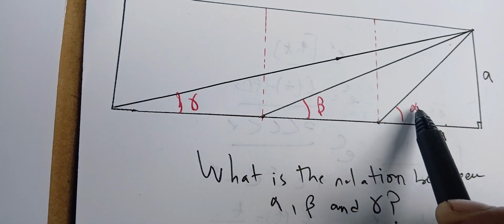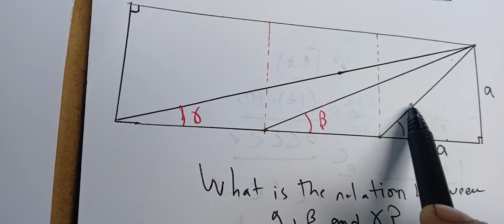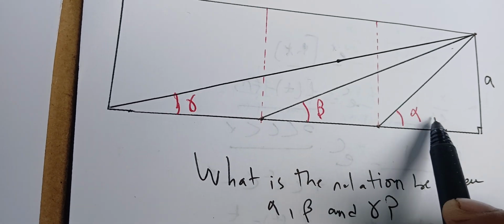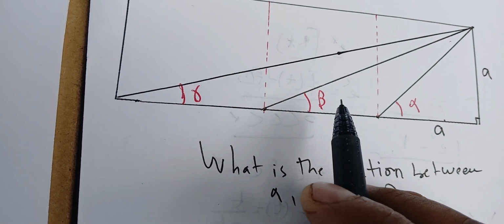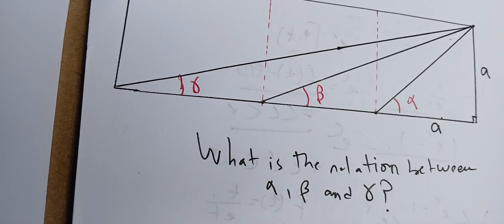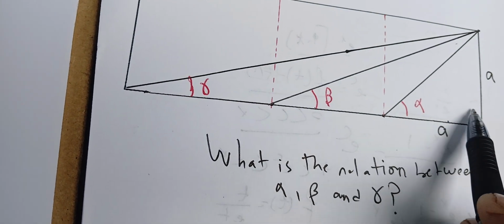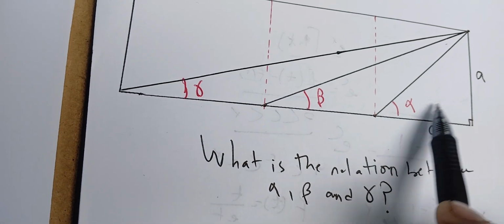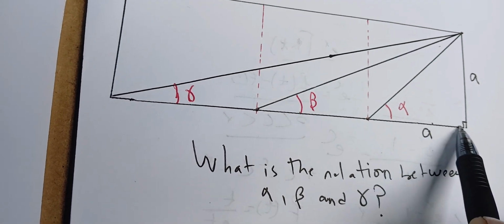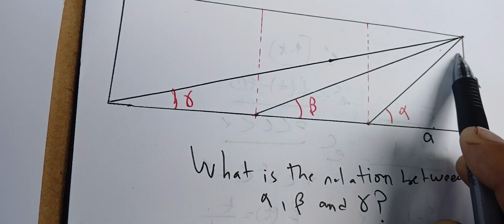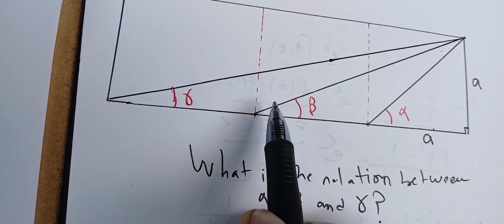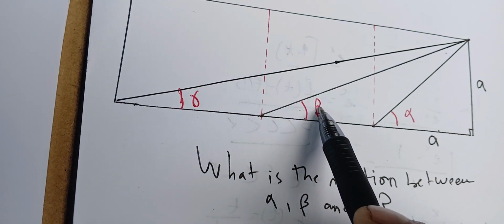Okay, so the first thing that we can do here is that we can easily find this angle here. So here we can see that this angle is pi over 4. Why? Because it's clear from the picture that this is an isosceles triangle having this angle 90, and these two angles are the same, therefore it's pi over 4. Okay, so the next one we're going to compute beta.